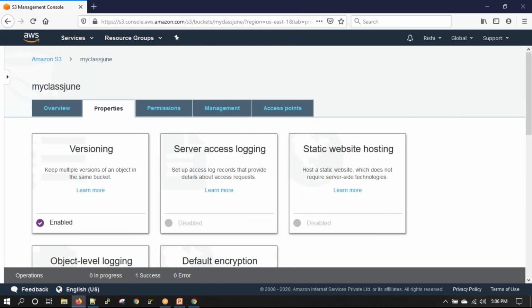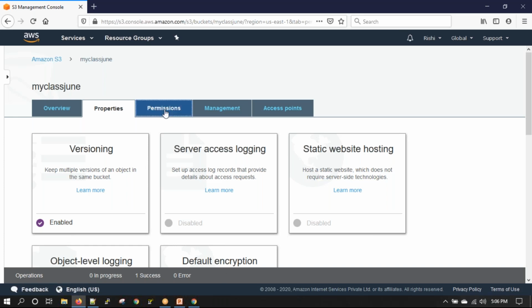Rishi, in requester pays, the other person who wants to access your object, you should give permission to them, right? Right. Even though I have an AWS account, if you give an open URL, I can't access it unless you mention in the S3 bucket that this account is allowed to access. Correct. Then if I access that file, I will be getting the charge for that. Yeah, exactly.